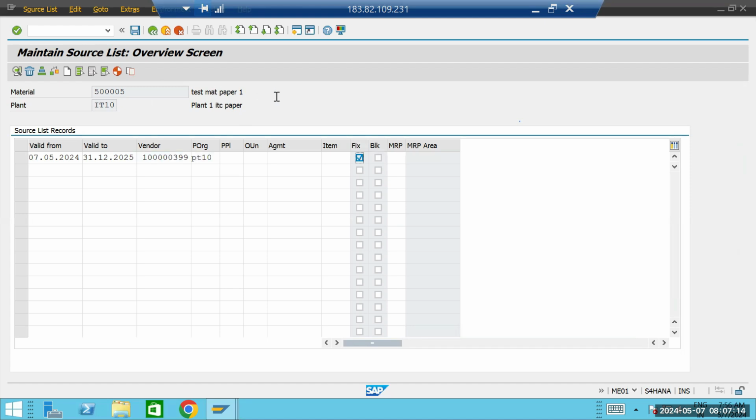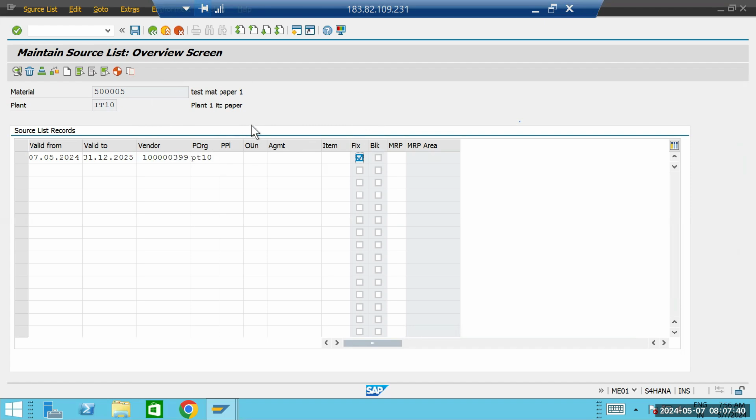Okay, so here there are two things that need to be understood. If anyone asks how I can make a vendor a fixed vendor, you have to tell them that in the source list there is a fixed indicator, and we have to maintain it. But there is also a requirement. If you want to fix it for this vendor, you must have an info record created.